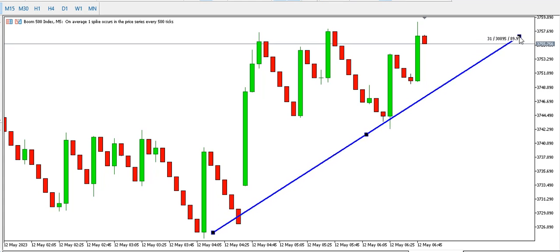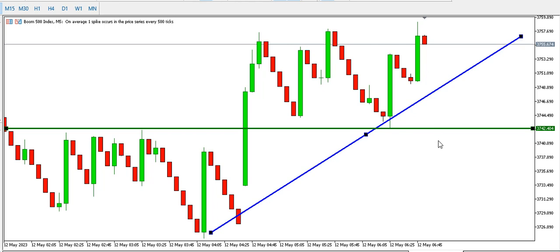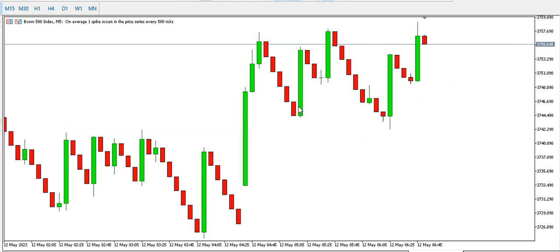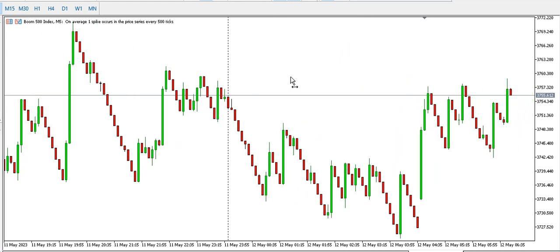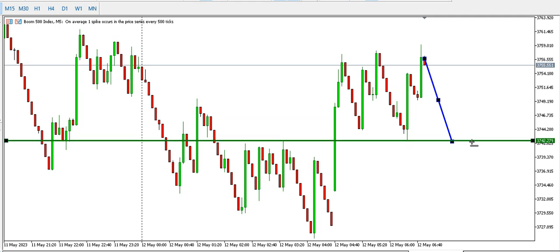Okay, 5 minutes time frame, Boom 500 Index, price is spiking up. Just try and catch the spike as it goes up. Price will need to break this low first for you to scalp sell. But for now, look for scalp buying opportunities. If you are going to scalp buy on the 5 minutes time frame, let's look at it. This could be your stop loss. You draw down. With scalp buy at this point, you might place your stop loss around here.